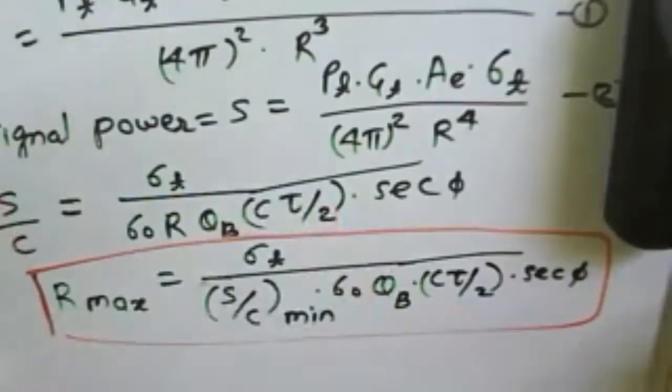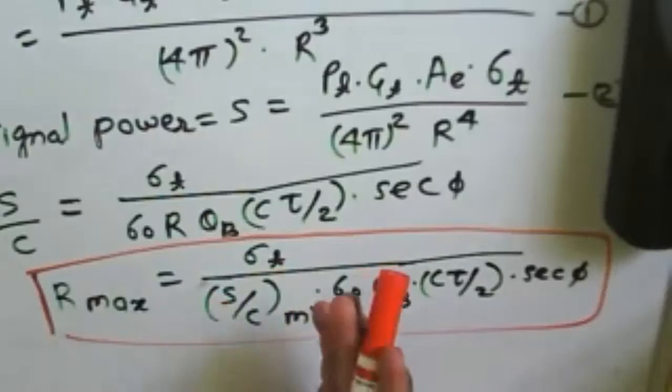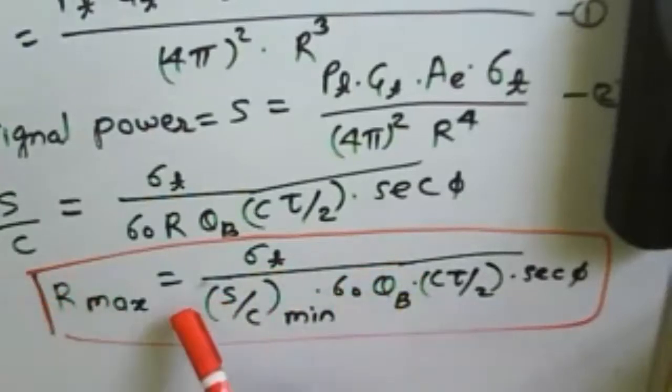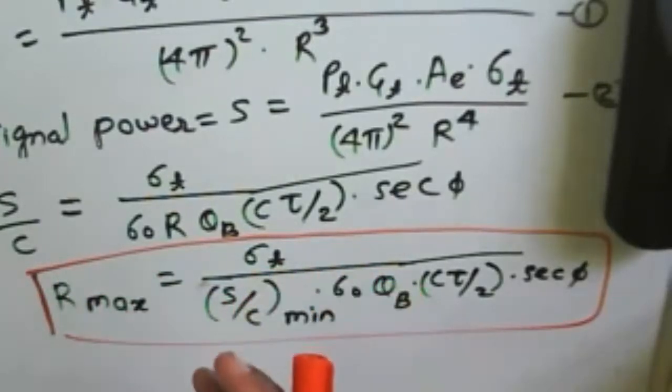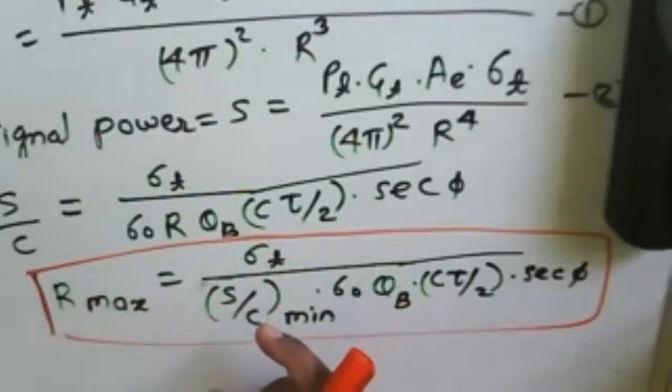What will be the angle from the radar? That is the incidence angle. And what will be the grazing angle? Based on that incidence angle and grazing angle, R max will change here. For that purpose, it depends on what type of radar we are using. If we are using a radar altimeter, then the grazing angle will be about 90 degrees, so R max will change here.